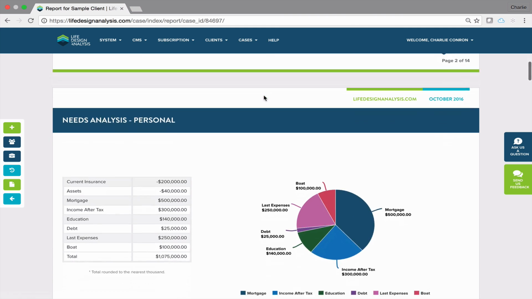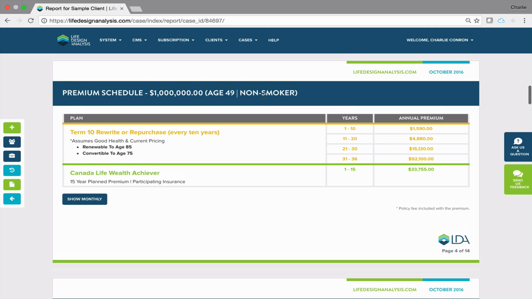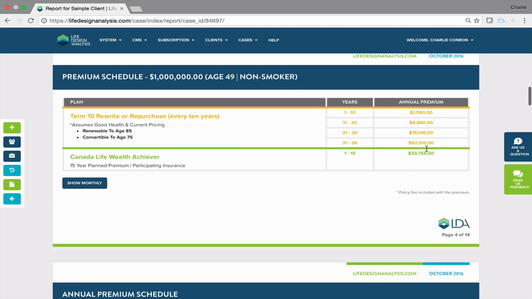So let's skip past, we've done a needs analysis for this client. We'll get down into basically our premium schedule. And this is what we would show our client, showing a term 10 rewrite or repurchase every 10 years. We've got our disclaimer there, and this is a really big one, especially. You might even want to put this one in all caps: assumes good health. We've got a renewable till age and convertible, and we can see that schedule where it is a little bit lower. Of course, it increases in price because of their age. However, we can see that big last renewal, because they can't repurchase insurance.